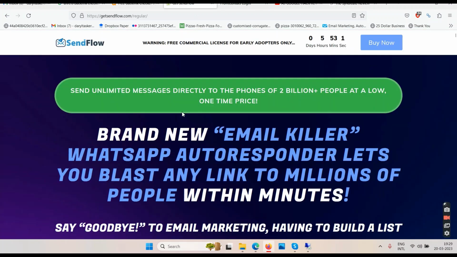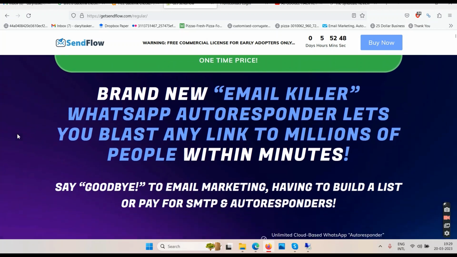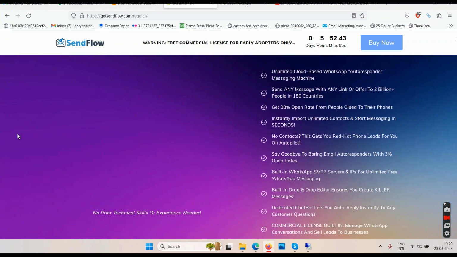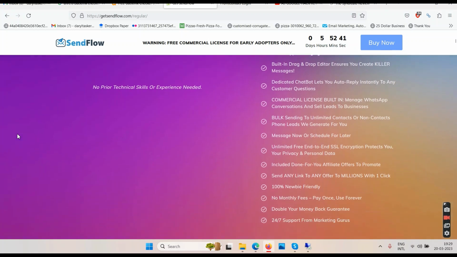Okay, so starting with the sales page, it says here send unlimited messages directly to the phones of 2 billion plus people at a low one-time price. Brand new email killer WhatsApp autoresponder lets you blast any link to millions of people within minutes. Say goodbye to email marketing, having to build a list or pay for SMTP and autoresponders and all these things which you can read here.